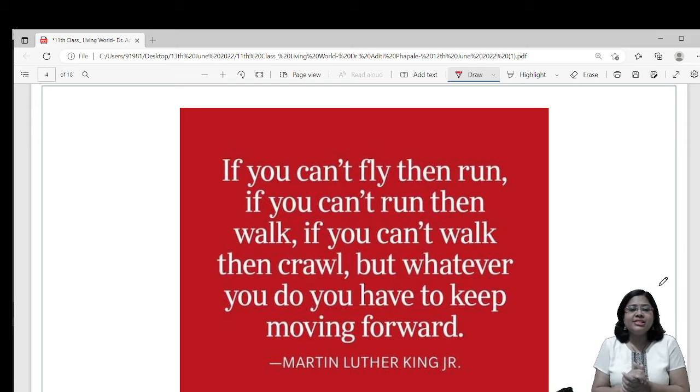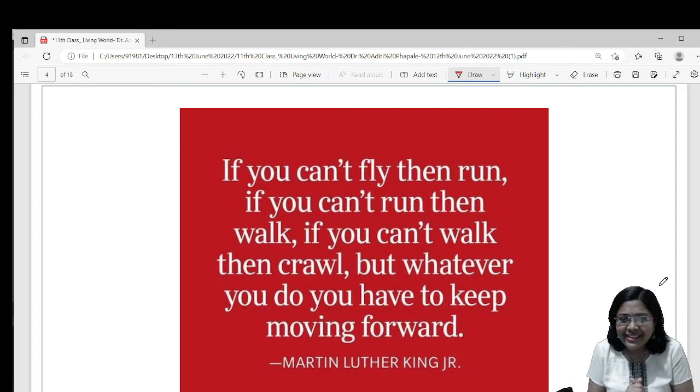So before I start with the actual topic content, I would like to show you this quote. It says, if you can't fly, then run. If you can't run, then walk. If you can't walk, then crawl. But whatever you do, you have to keep moving forward.